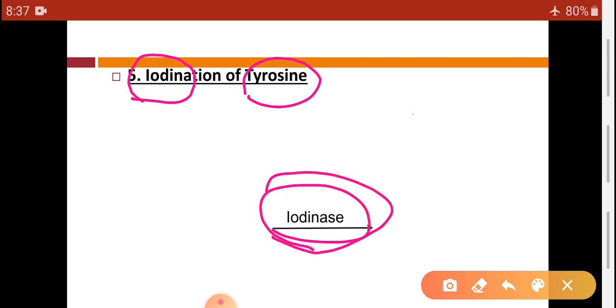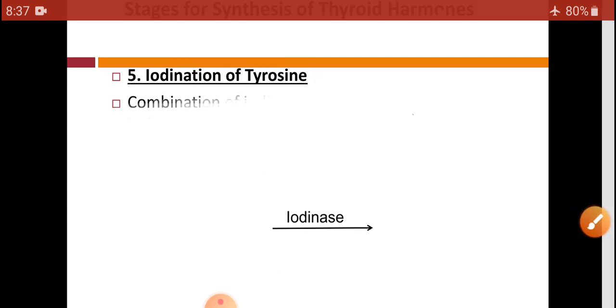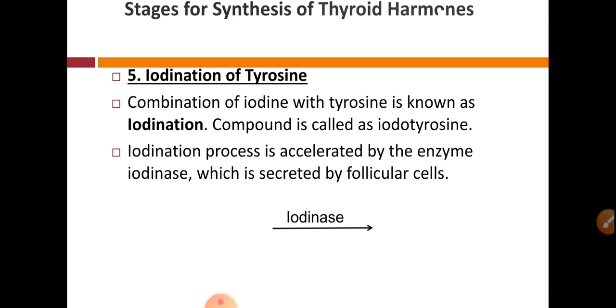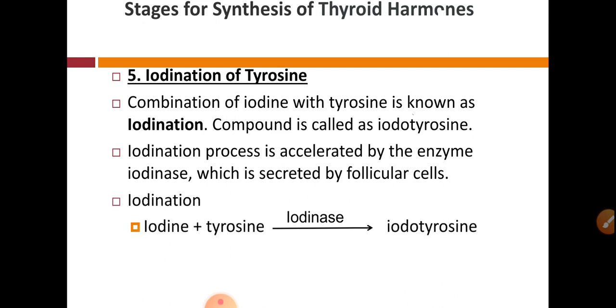So iodinase is the enzyme responsible for this combination. Combination of iodine with tyrosine is known as iodination, and the compound is called iodotyrosine.